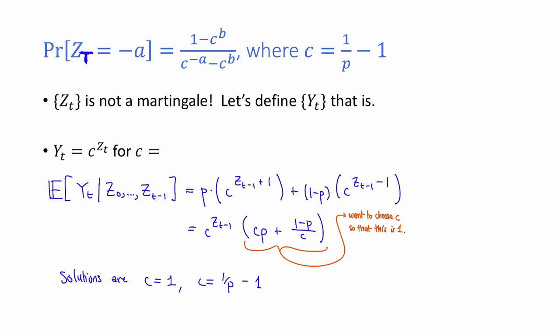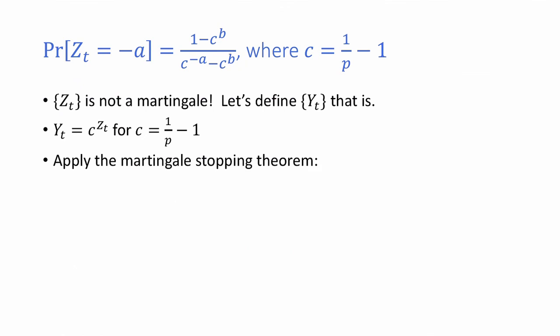So let's write that up here. C is equal to 1 over p minus 1. And note that that is conveniently also what I defined c to be up here earlier. Okay, so now we know that these y sub t's with this choice of c form a martingale. You might be wondering, how the heck did we come up with this particular form of y sub t? It's not at all obvious, and it's okay if this appears a little bit magical.